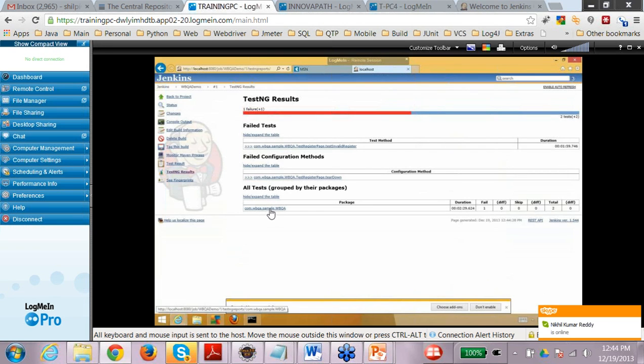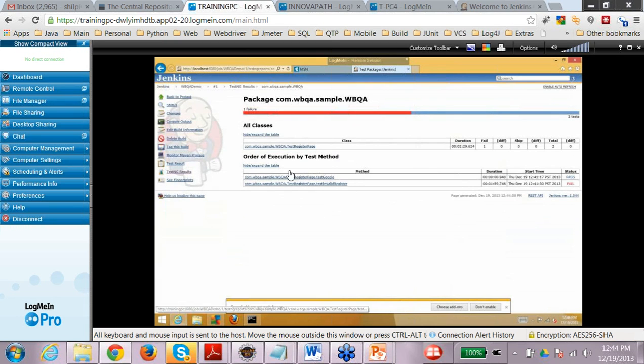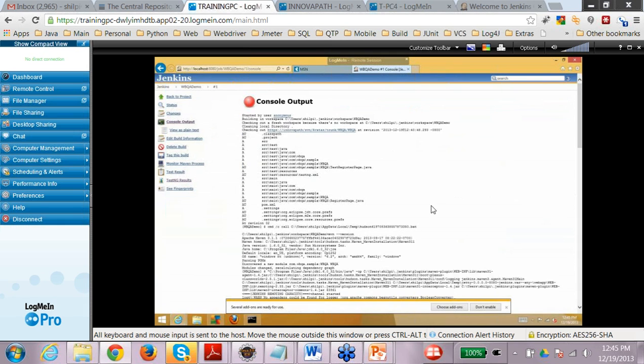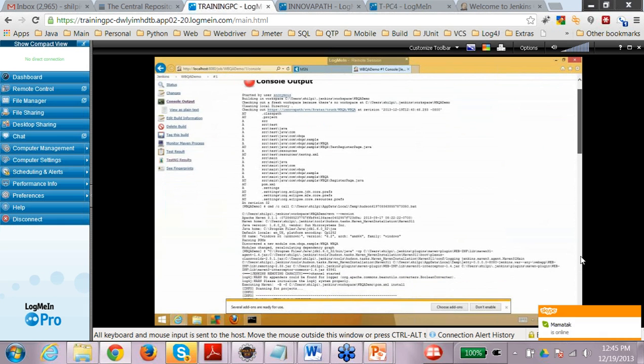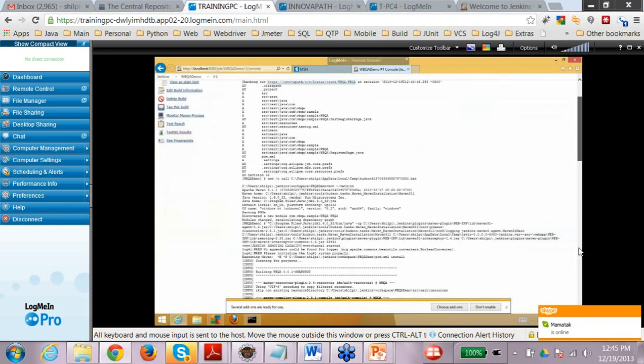And okay, so you can actually click here and see, these are the two tests. One test passed and the test invalid register failed for some reason. So we can run this again and we can see what was the reason behind this. And you can see the console output also, if there are any messages that have been printed while running the test. You can see all those messages here.